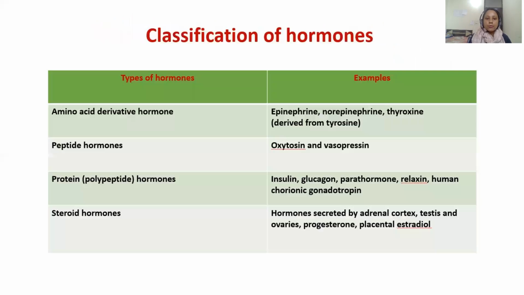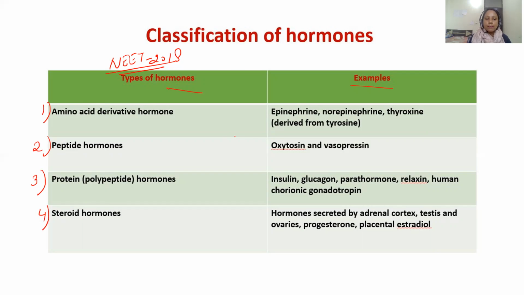Now let's come to the classification of the hormones. This is an important topic. In NEET 2018 we got a question from this topic. So, classification of the hormones, types of hormones with the corresponding examples. The first one is the amino acid derivative hormone, the second one is the peptide hormone, the third one is the protein or polypeptide hormone, and the fourth one is the steroid hormone.